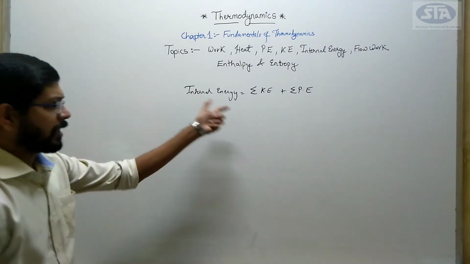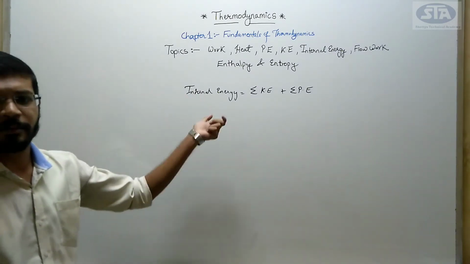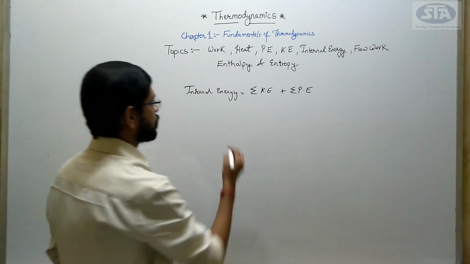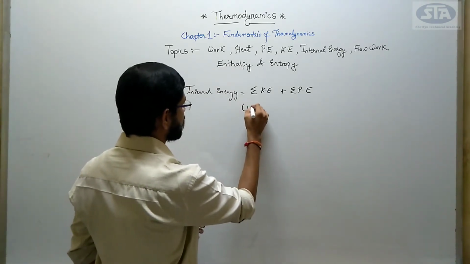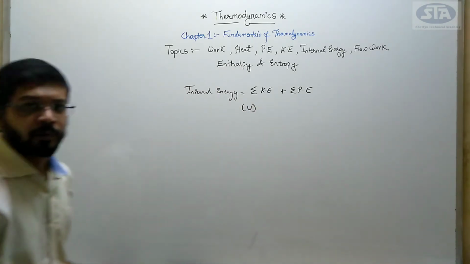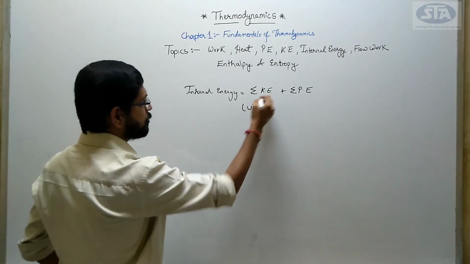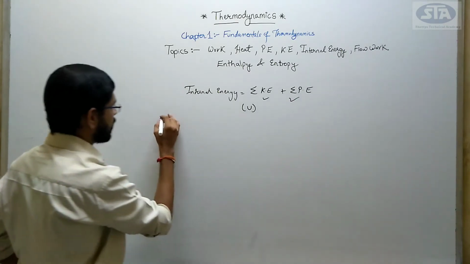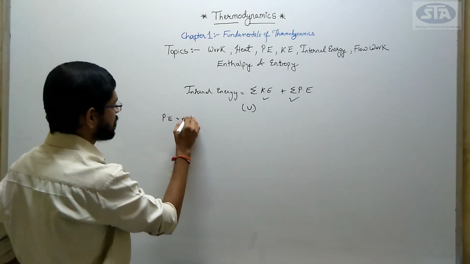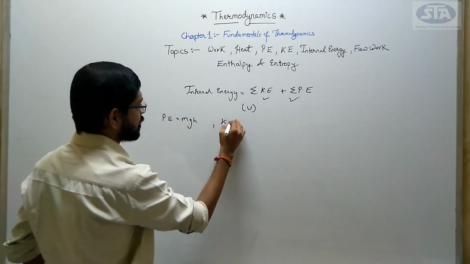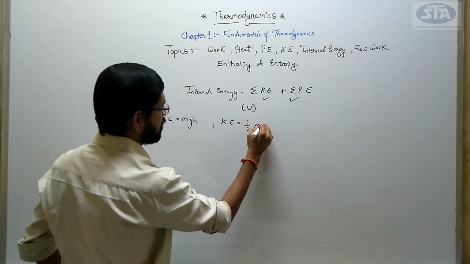The sum of kinetic energy plus potential energy is nothing but your internal energy. We denote internal energy by small u, okay? And we know that potential energy equals mgh and kinetic energy equals half mv square.